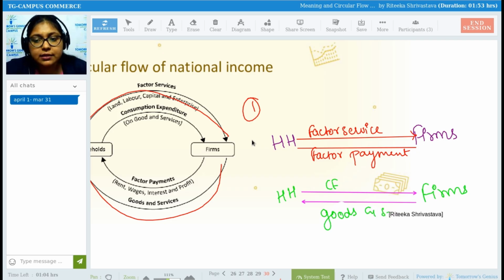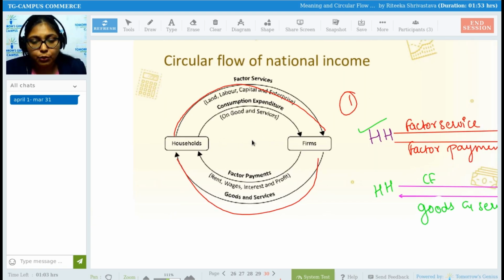Right? So businesses are the important part. Now comes the concept which we were looking at, that is real flow and money flow. Real flow means the flow of goods and services, or any kind of services, which does not involve any money. But money flow is the kind of flow which is going to involve money in it. So if you see over here, factor payment and factor services are going to involve basically money, and that is why it will come under money flow.